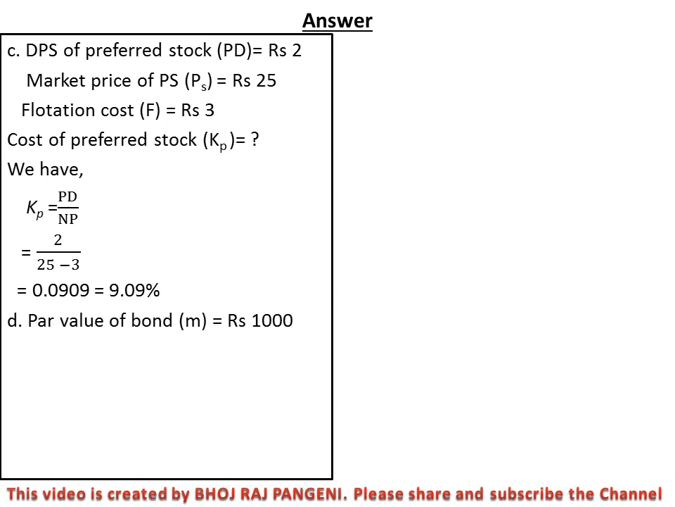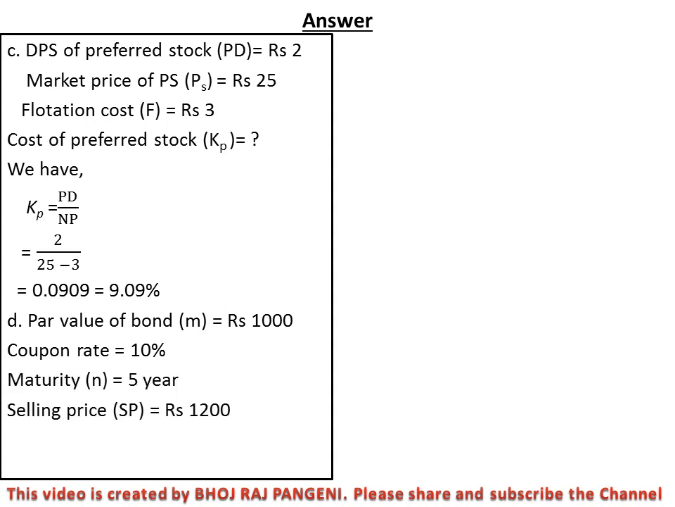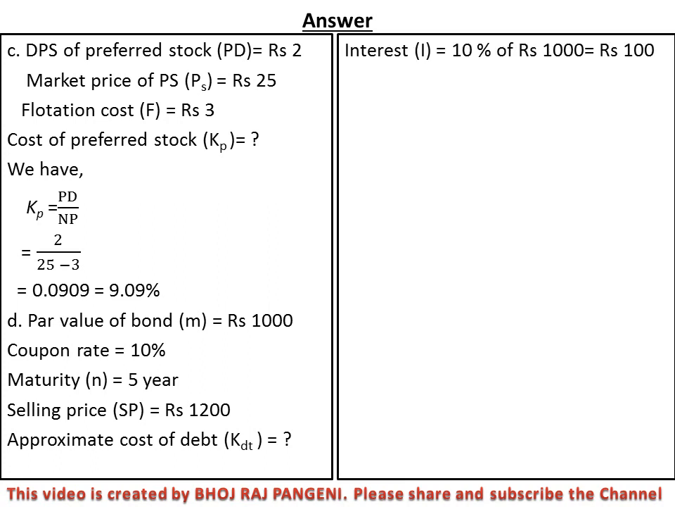Now number D, par value of the bond M equal to 1000 rupees and the coupon rate is 10%. Maturity period N equal to 5 years. Here the maturity period is given, so this is the redeemable bond. This is the redeemable security because it has a maturity period. So use the bigger formula. Selling price SP, or we can say P0, equal to 1200, and approximate cost of debt KD equal to what?